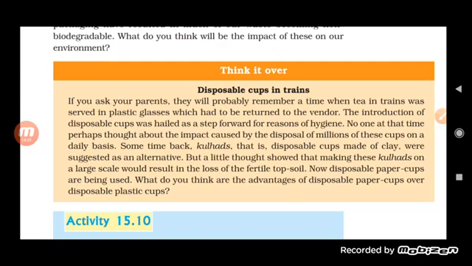Sometime back, kulhar, a disposable cup made of clay, was suggested as an alternative, but a little thought shows that making these kulhars on a large scale would result in loss of fertile topsoil. Now disposable paper cups are being used. What do you think are the advantages of the disposable paper cup over the disposable plastic cups?